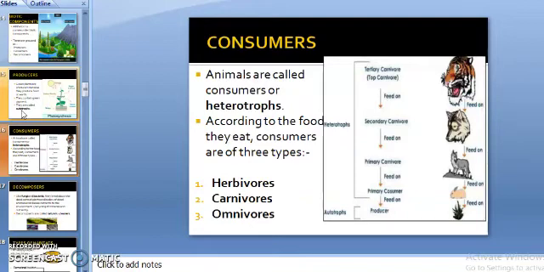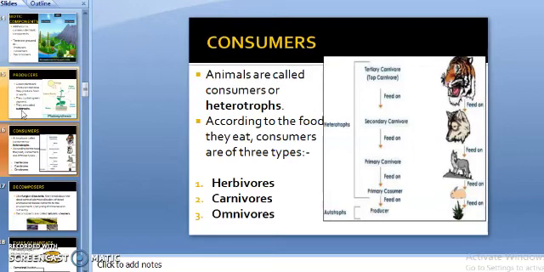Now see heterotrophs. Animals, or consumers, are called heterotrophs. Animals cannot prepare their own food like green plants. So they consume either plants or animals. So they are called consumers or heterotrophs. According to the food they eat, consumers are of three types: herbivores, carnivores, and omnivores. See, what are herbivores?